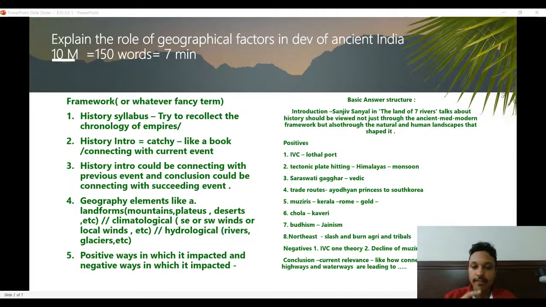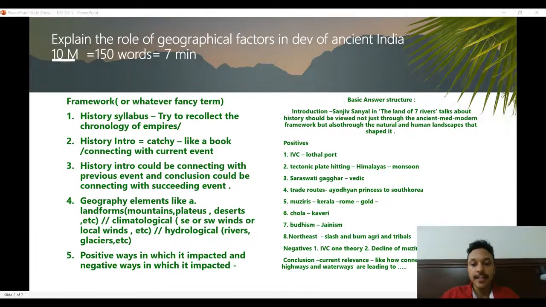For example, we have multiple points for how geographical factors like mountains, Himalayas, or other mountains or rivers, or economic geography, ports, or other factors led to the development or intensification of various cultures and kingdoms. And we can also think about the negative aspect, because it makes the answer a little more holistic.